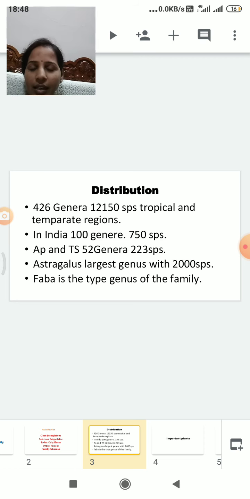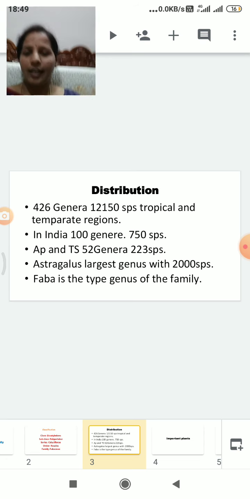In India, 100 genera and 750 species are growing. In Andhra Pradesh and Telangana states, 52 genera and 223 species are spread.